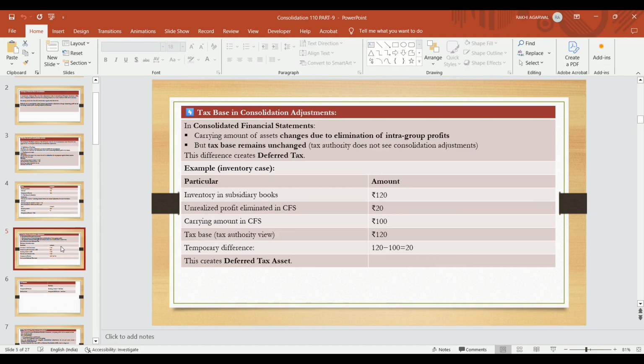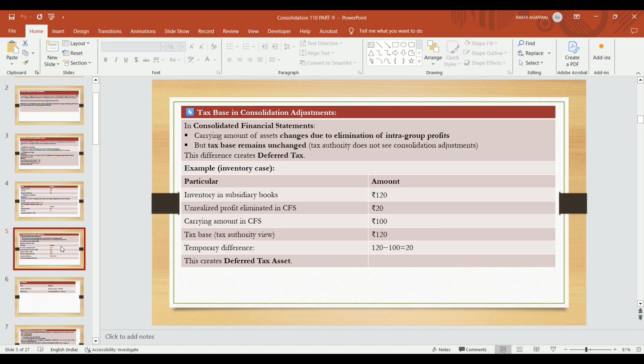Let's take an example of inventory and how it creates a temporary difference. Inventory in subsidiary books is 120. Unrealized profit eliminated in CFS is 20. Carrying amount in CFS is 100. Tax base as per the tax authority's view is 120. Now it creates a temporary difference, because inventory in subsidiary books is 120 and the unrealized profit eliminated is 20.